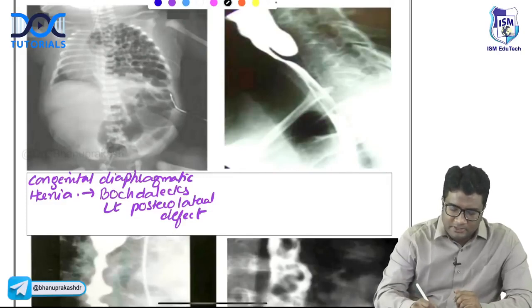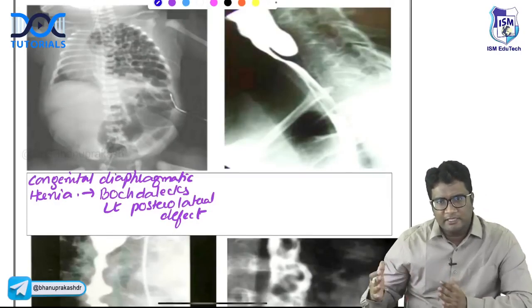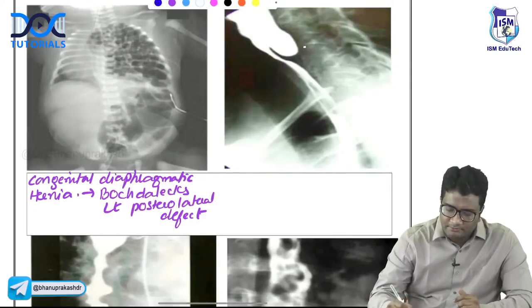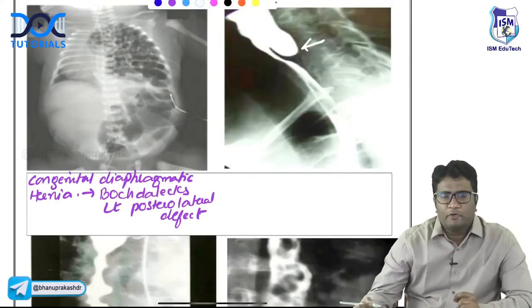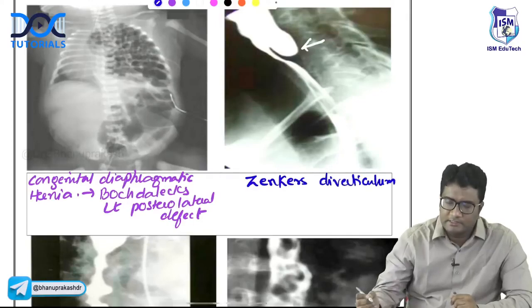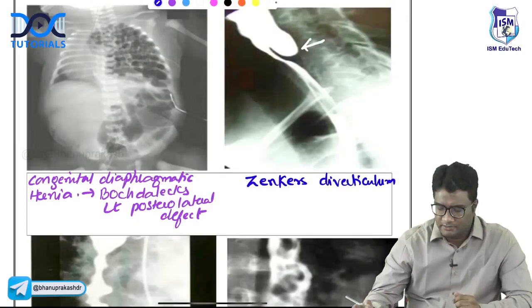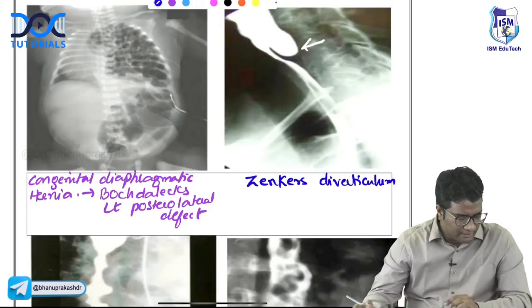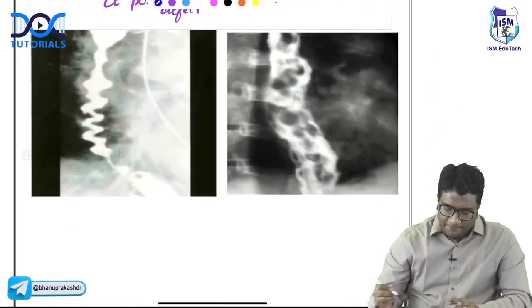Now, what about this? GI will be easy. First, we'll finish GI and then we'll go to the more important ones. What do you think is this image showing you? Simple one. This is a barium swallow image showing a posterior midline outpouching in the neck. This is Zenker's diverticulum, right? Whatever is easy, I'll just run through fast. We have a lot to cover. This is Zenker's diverticulum, a posterior midline diverticulum. Very good.